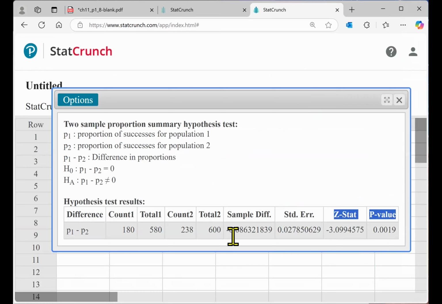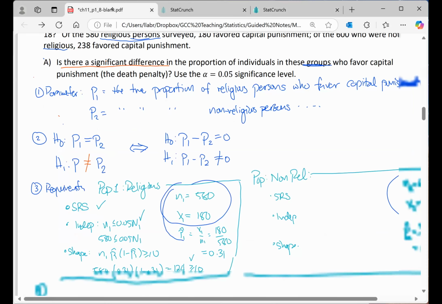Here we find the sample difference. So you just simply subtract P1 minus P2. You get roughly a difference of 0.09, which we've seen. And here are our test statistics. So let's write those down and wrap up the hypothesis test.